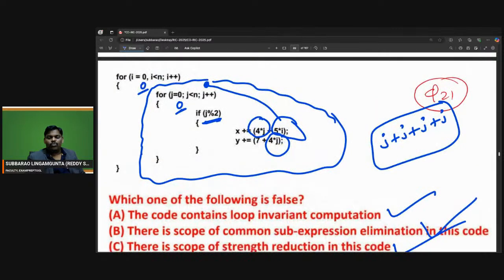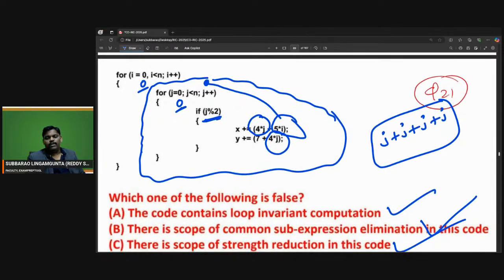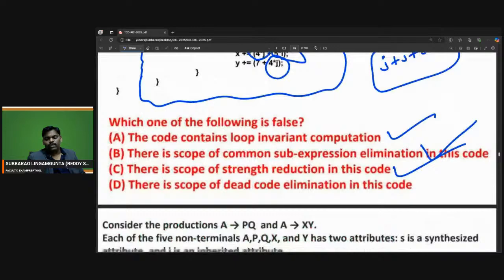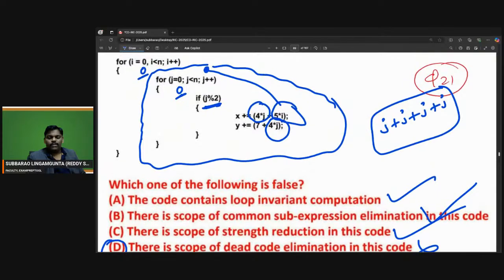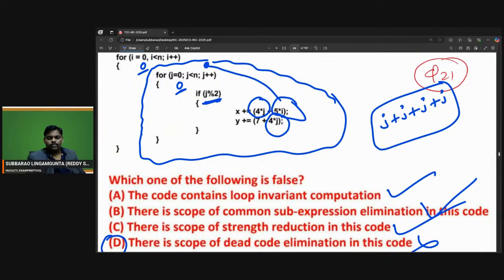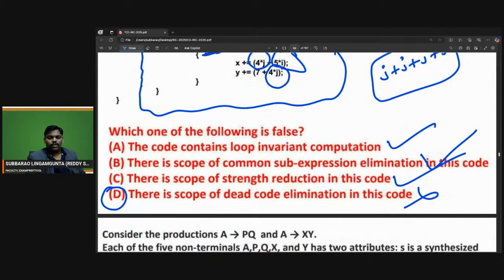Next one, there is a scope of dead code elimination. There is no dead code here. If you want, you can verify there is no dead code here. Everything is used. i is used, j is used, x will be used, y will be used. So I think the answer is the fourth option. This is false. So the fourth option is the correct answer. It's a very nice problem. For this problem, the answer is the fourth option.